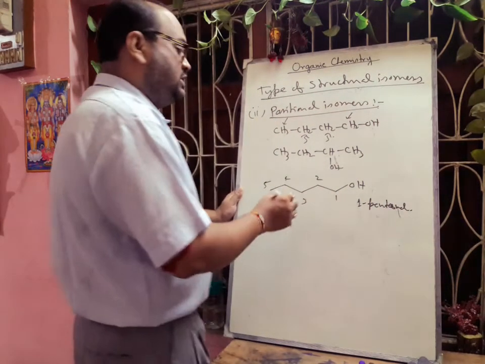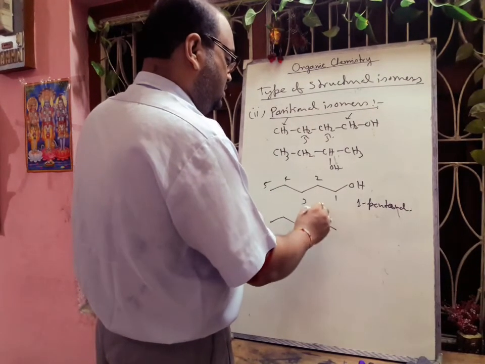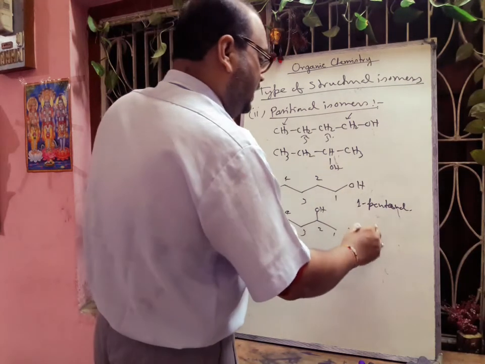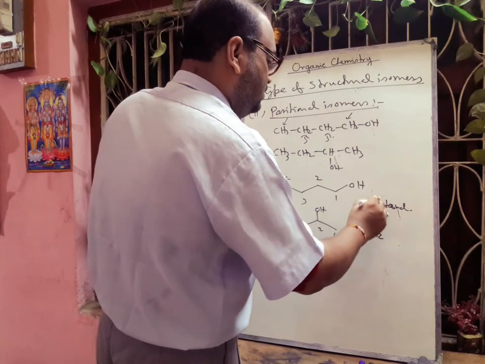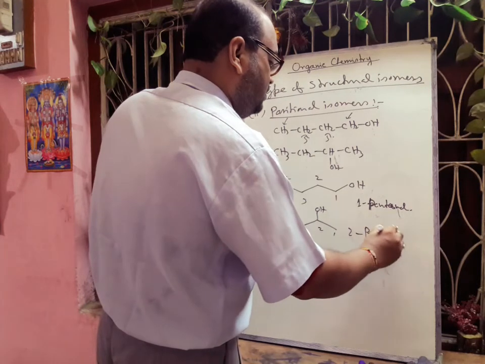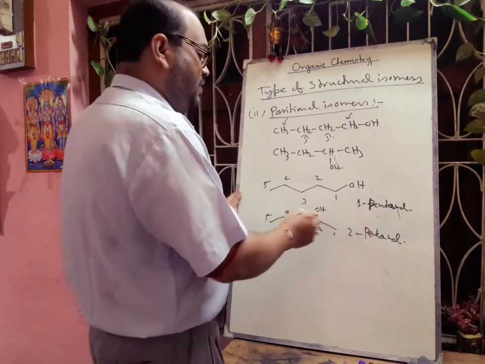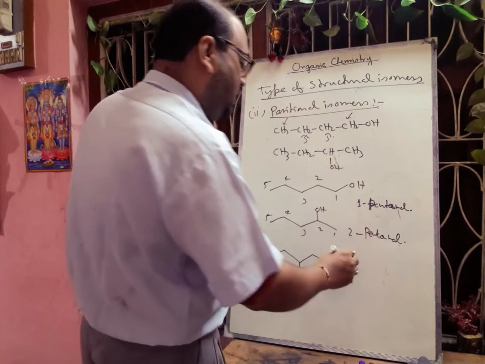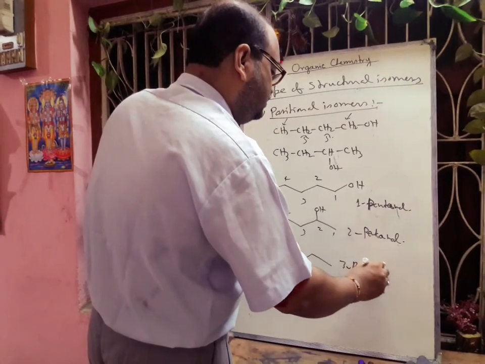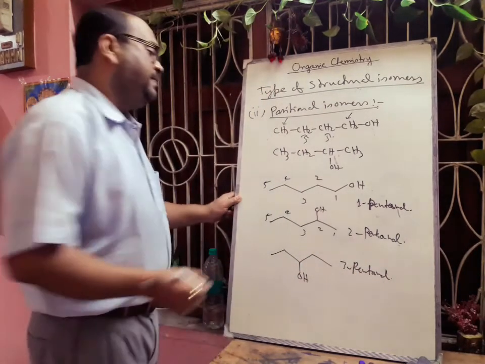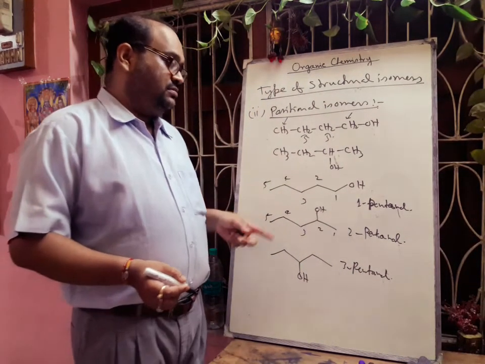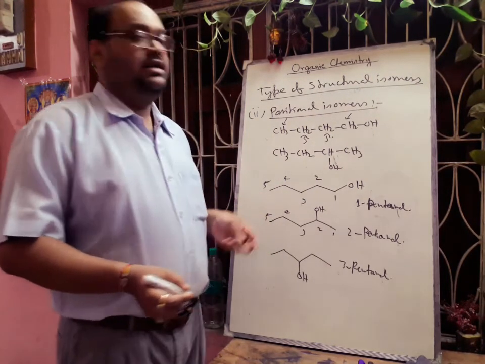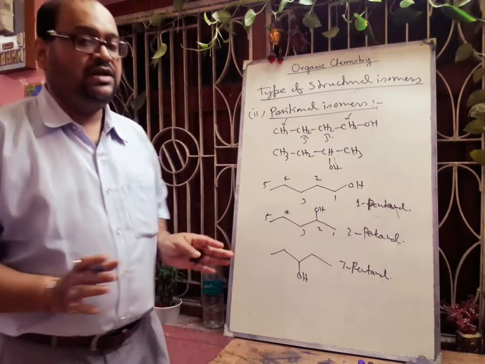Now if we change the position of OH at the 2, this one is called 2-pentanol. Now another position is available that will give you a different structure. It's 3-pentanol. So in this way, from pentanol, we get the 3 structures. So definitely there will be 3 positional isomers in case of pentanol.